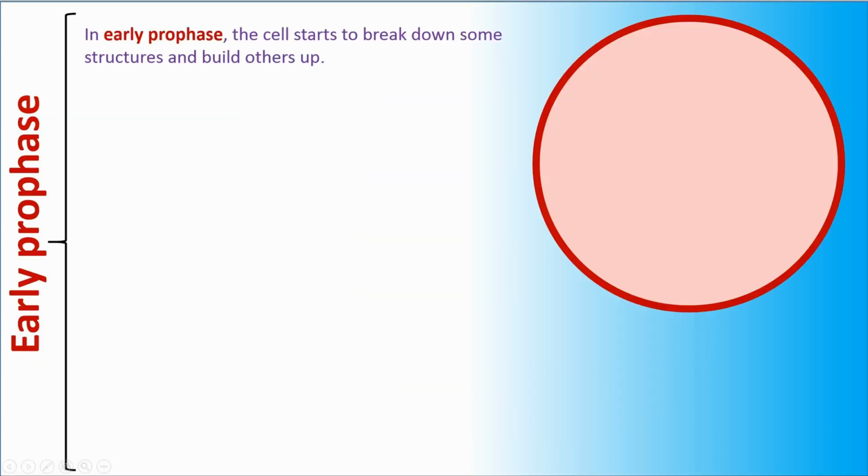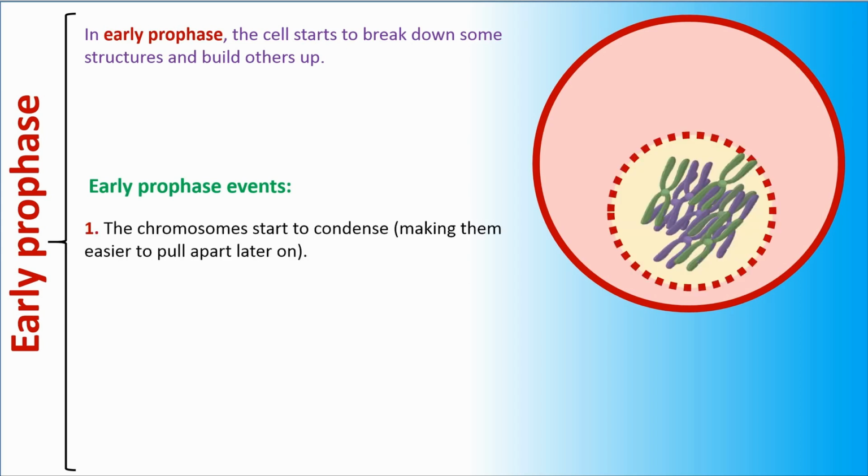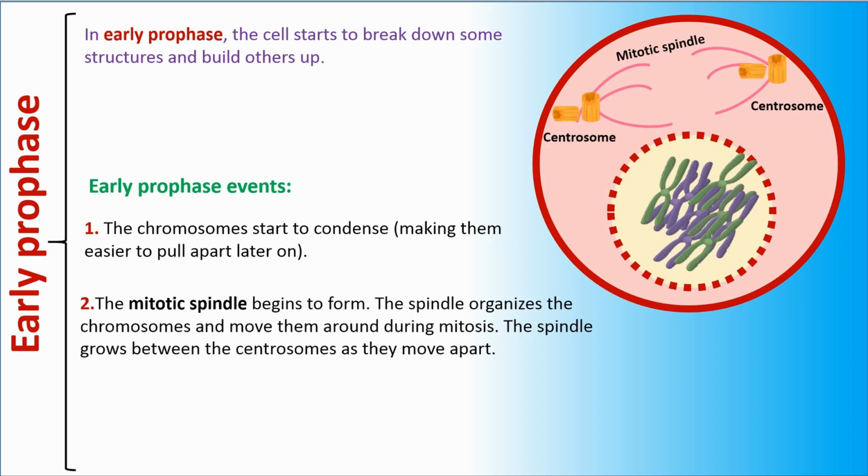Early prophase. In early prophase, the cell starts to break down some structures and build others up. Early prophase events. Number 1. The chromosomes start to condense, making them easier to pull apart later on. Number 2.